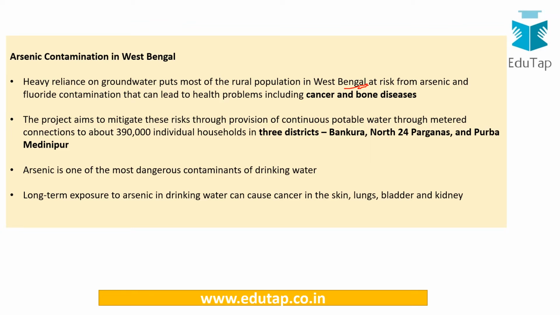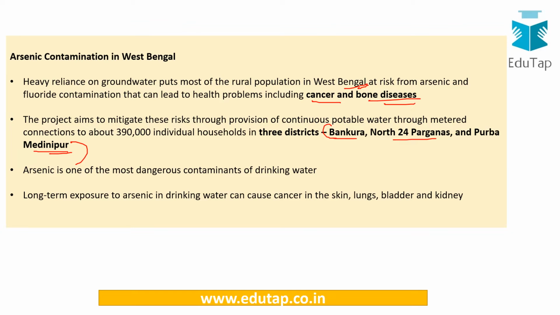Just keep in mind that arsenic contaminated water can cause cancer as well as bone diseases. The 3 districts we have just spoken about are Bankura, North 24 Parganas and Purba Medinipur. These are the 3 districts which would be covered by the loan sanctioned by ADB. So this was about arsenic.